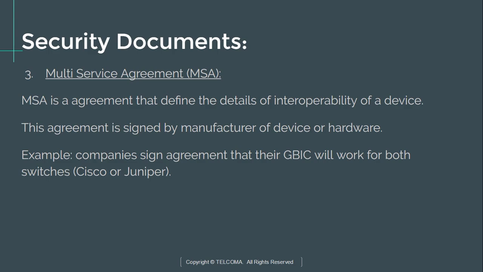The next agreement is the multi-source agreement, MSA. The MSA is an agreement that defines the details of the interoperability, compatibility or features of a particular device. It is signed by the manufacturers of the device. For example, companies sign an agreement that the GBIC, that is gigabit interface converter, will work with both Cisco and Juniper switches. So they sign the MSA that their device will provide services to both Cisco switches and Juniper switches.